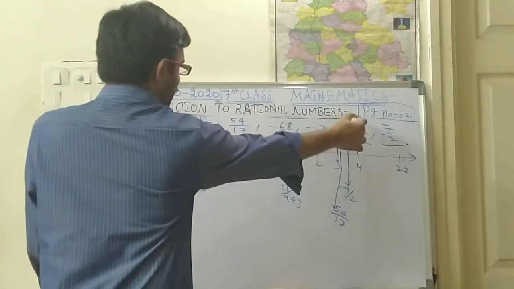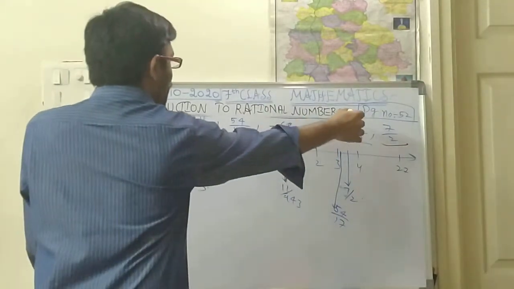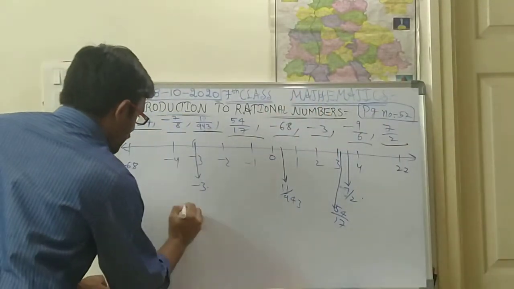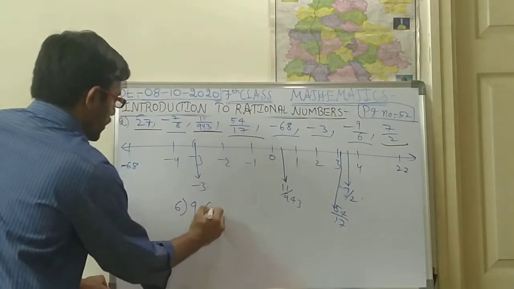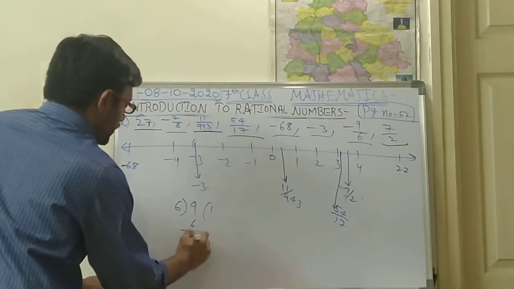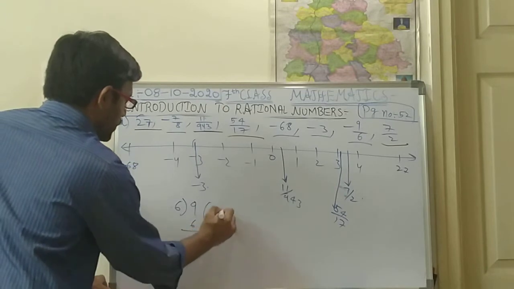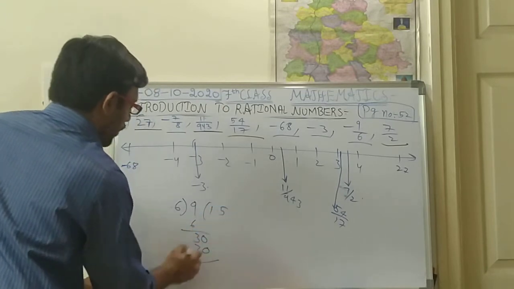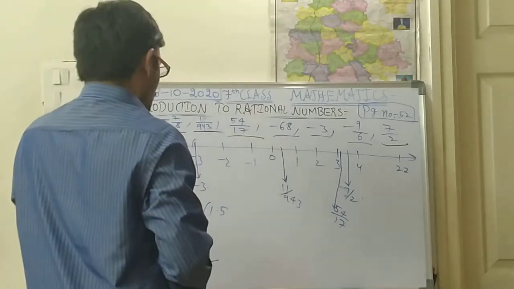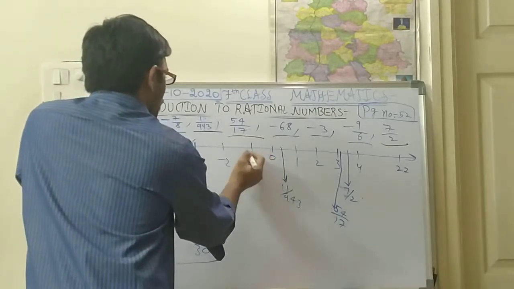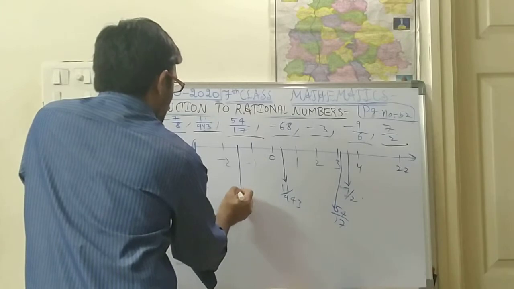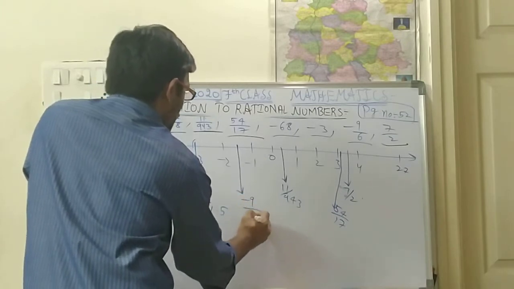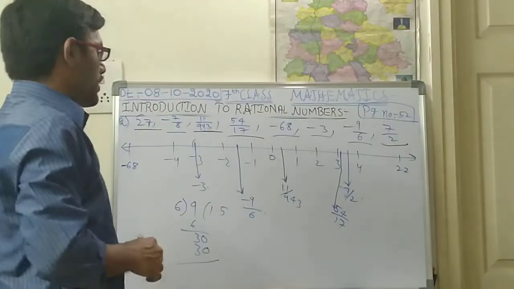Next, minus 9 by 6. So minus 9 by 6 means for 9 by 6 you are supposed to do the division. 6 ones are 6, 9 minus 6 is 3, then 0, 6 fives are 30. So 1.5. 9 by 6 is 1.5. So exactly in between 1 and 2 this number will be coming. So what is the number? 9 by 6. Okay.